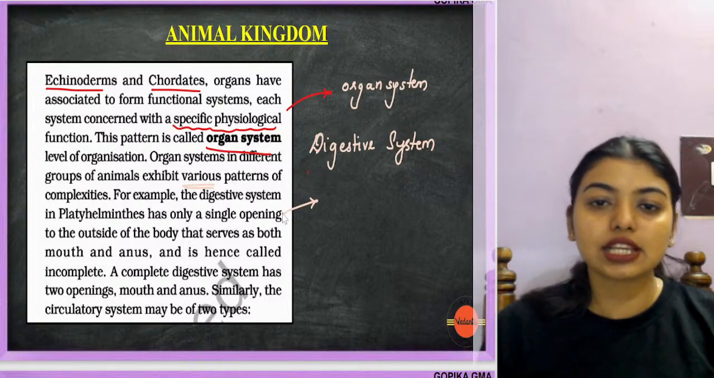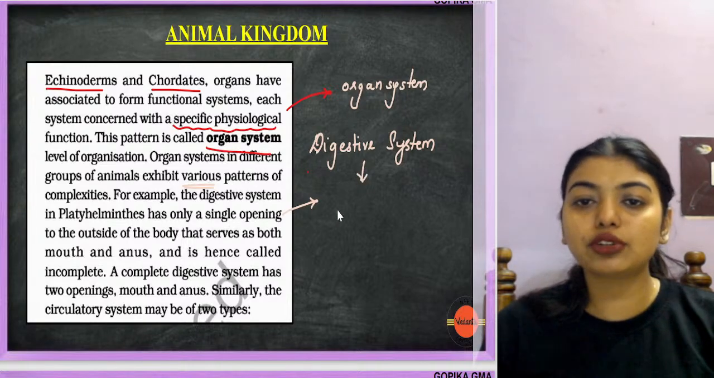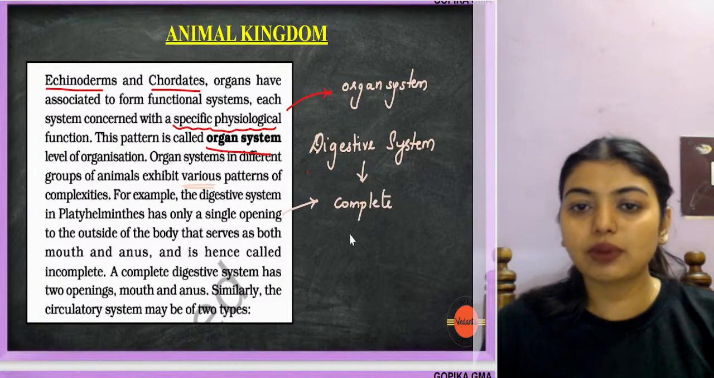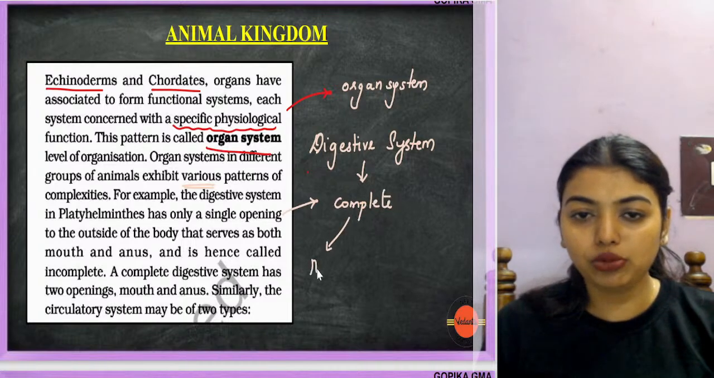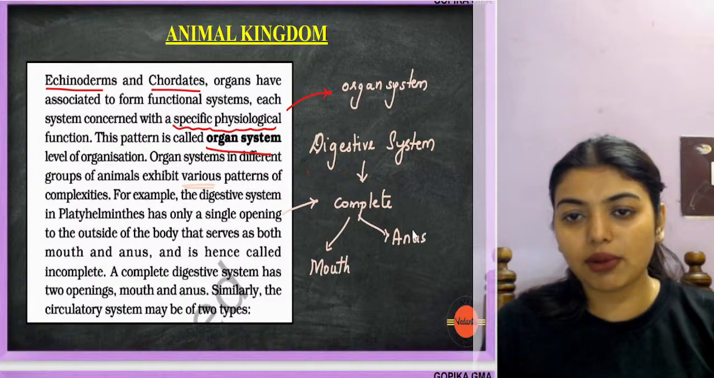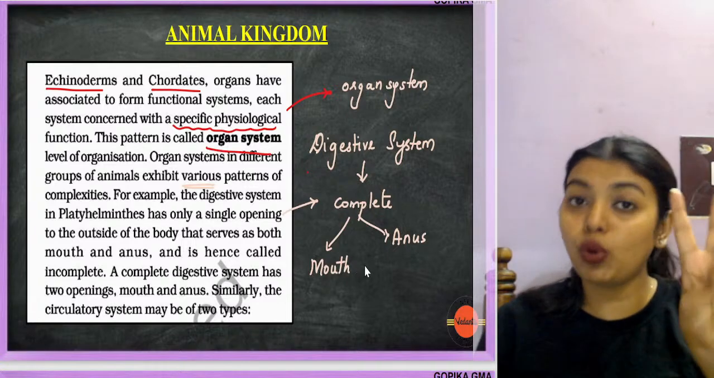So the digestive system: if I have to tell it is complete, I will tell that it should have a mouth and it should have an anus. That means two openings should be there.